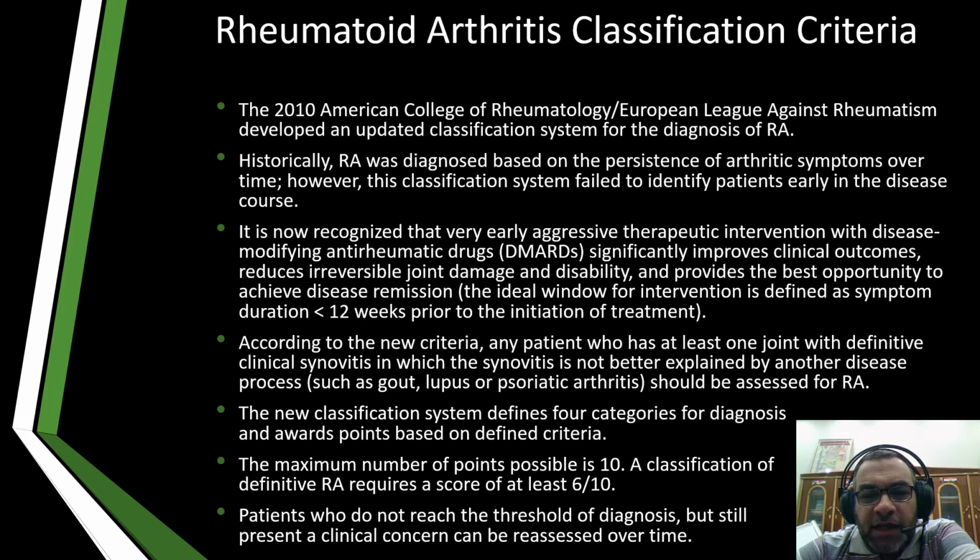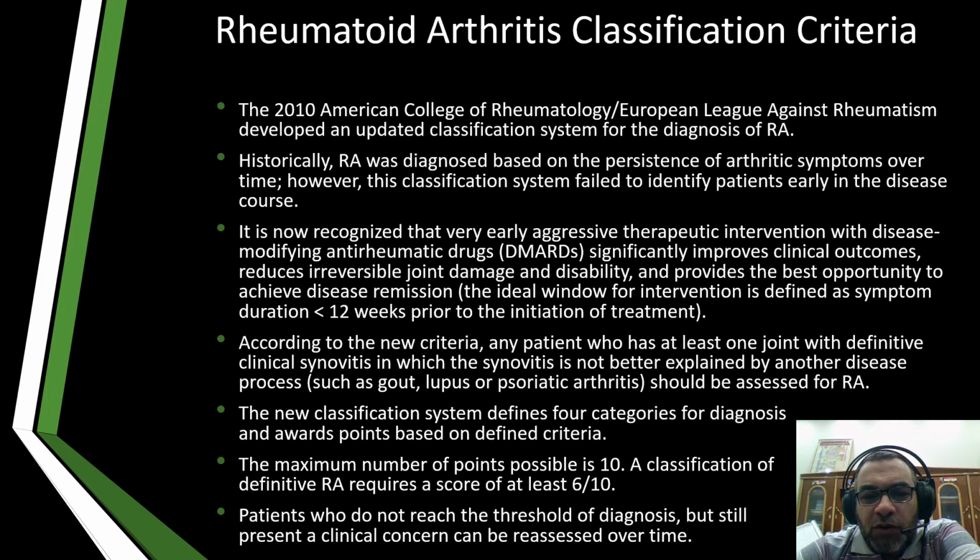However, this classification system failed to identify patients early in the disease course. It is now recognized that very early aggressive therapeutic intervention with disease-modifying anti-rheumatic drugs, DMARDs, significantly improves clinical outcomes, reduces irreversible joint damage and disability, and provides the best opportunity to achieve disease remission.